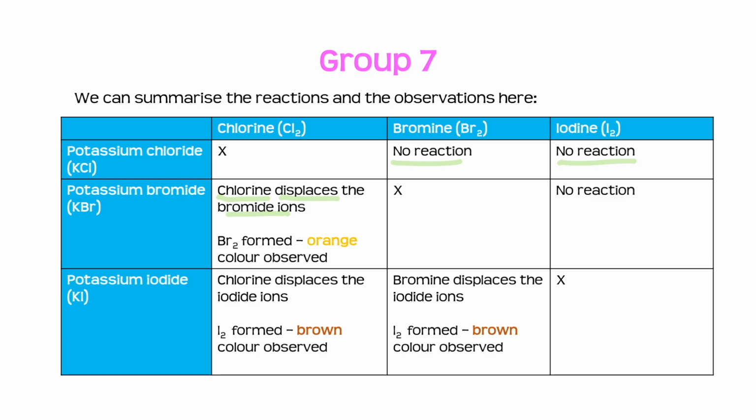Now, if we reacted potassium bromide with iodine, we would see no reaction take place again. And the reason for that is because bromine is more reactive than iodine.